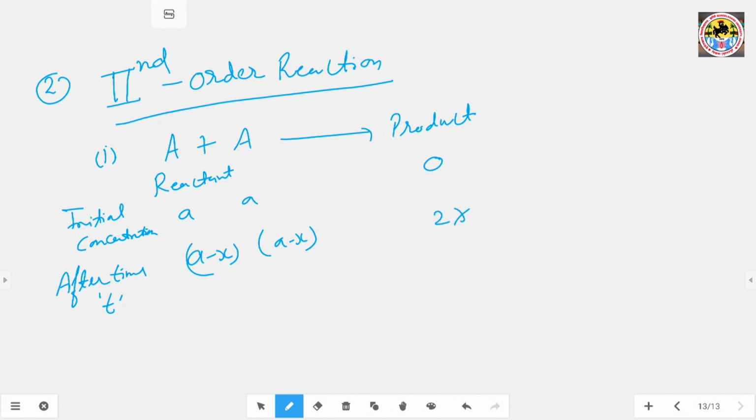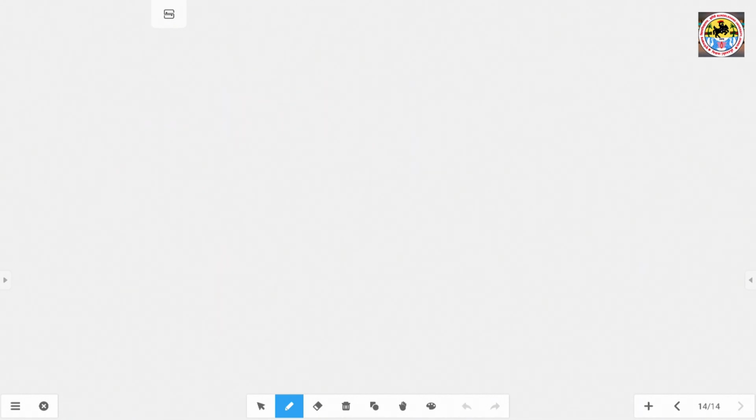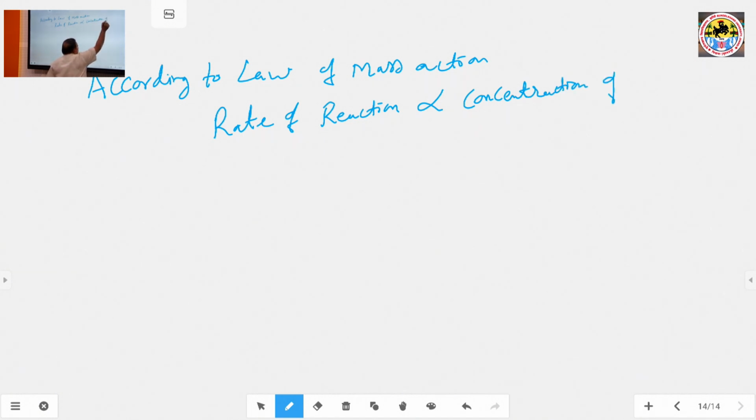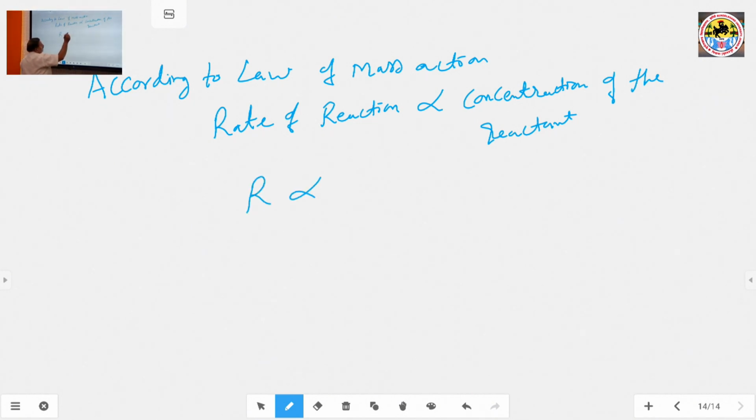After time t, according to the law of mass action, the rate of chemical reaction is directly proportional to the concentration of the reactants. So, the rate of reaction R is proportional to concentration C A into C A, or R is equal to K2 C square A, where K2 is the rate constant.